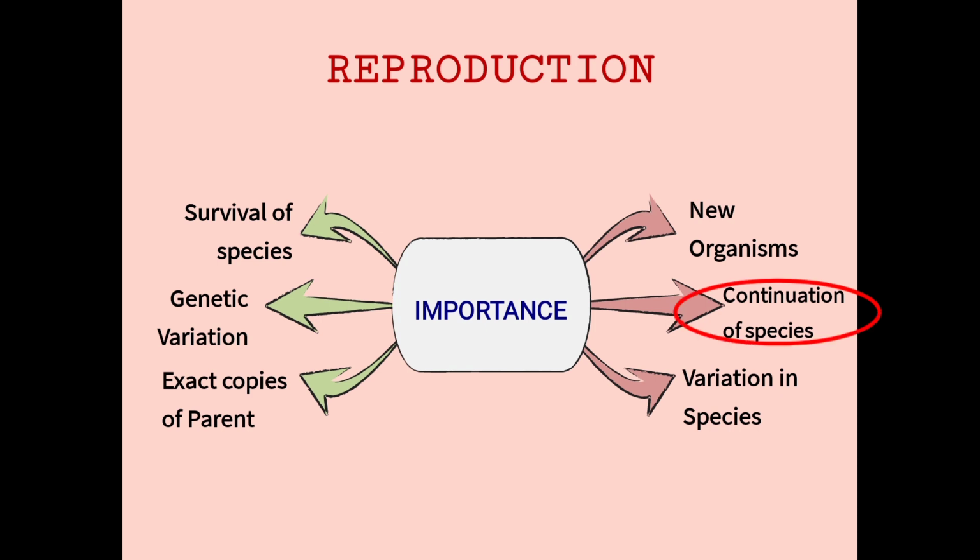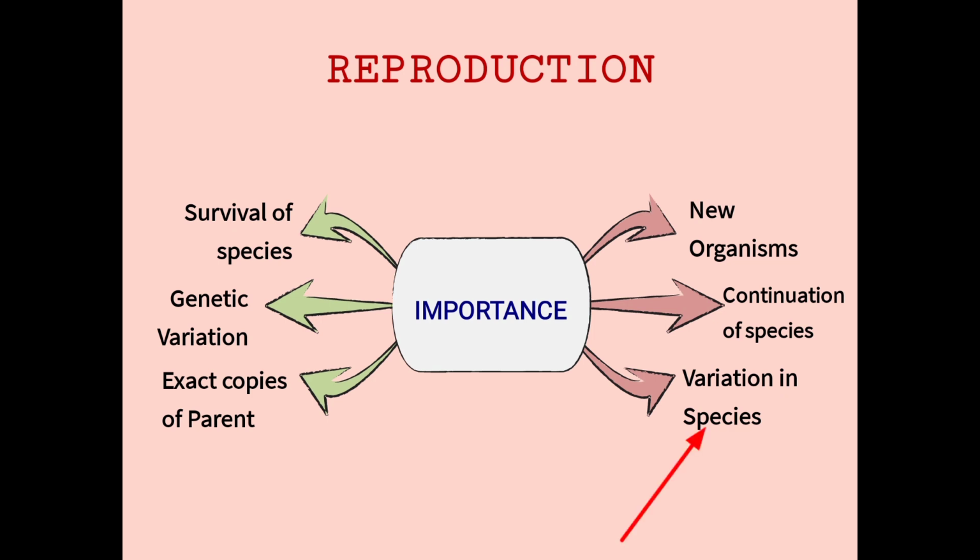A particular species will be prevailing in a particular time period, and later, if the species continues to the next time period, it is known as the continuation of species. If there is no reproduction happening, there will not be any continuation of the species, and the species will get exhausted at that particular time period itself. So we will not get the species in the future generations. That is what we call continuation of species.